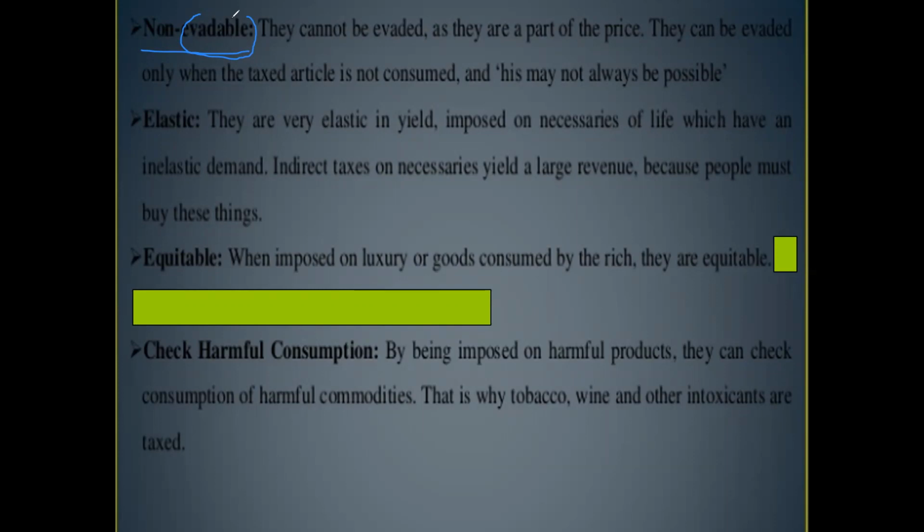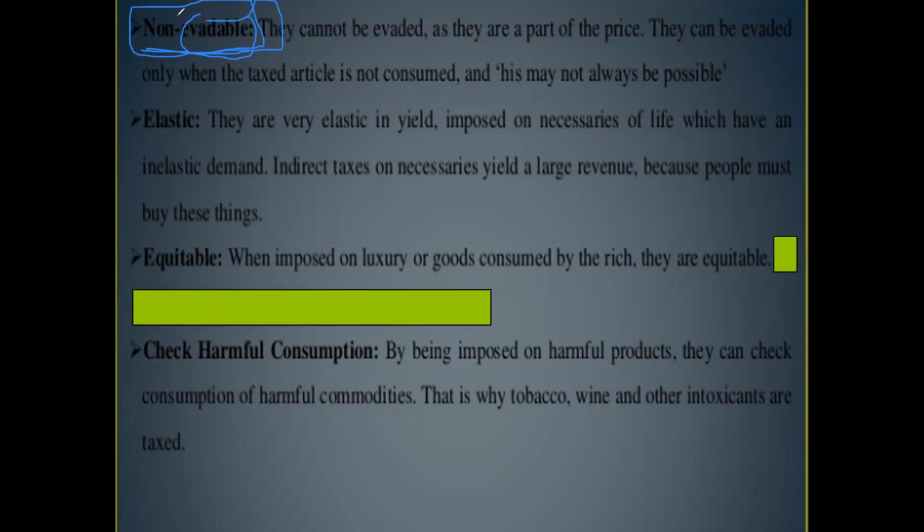Remaining all, even though they are crorepatis, they are evading tax. I mentioned the example of a samosa seller in the previous class. So direct taxes can be evaded. The persons can skip paying tax in case of direct tax, whereas indirect taxes are non-evadable.